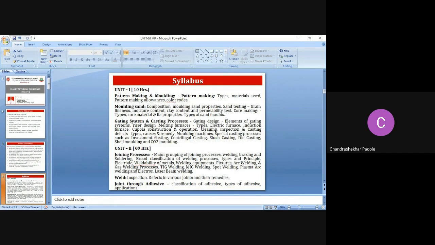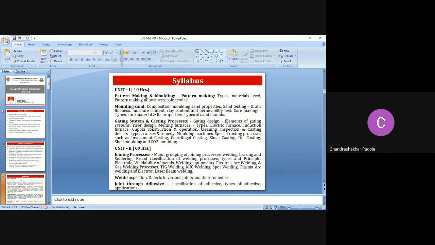Broad classification of welding process, types and principle, electrode, weldability of the metal, welding equipment, fixture, what are the fixtures used in the welding, arc welding and gas welding process, TIG welding, MIG welding, spot welding, plasma arc welding, and electron and laser beam welding. This we have to study in the welding.